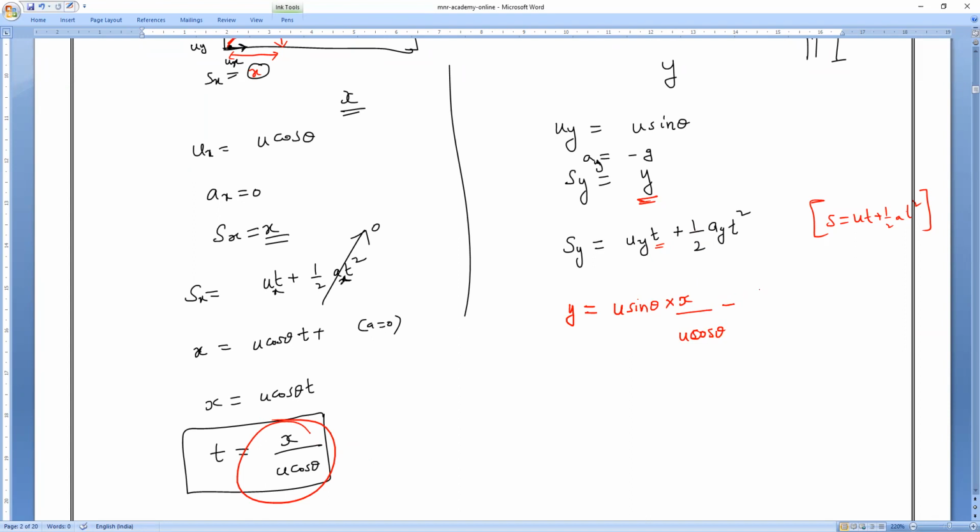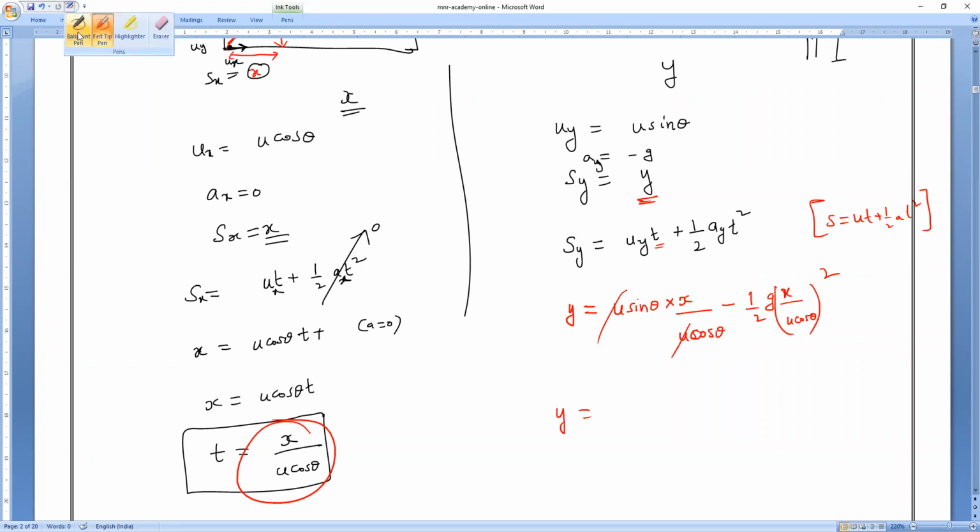Is it any problem for you guys? Half into ay means minus g. Directly I put minus, plus into minus is minus. t square means x divided by u cos theta, whole square. If you are very familiar, you can write that directly. Now u will get cancelled.